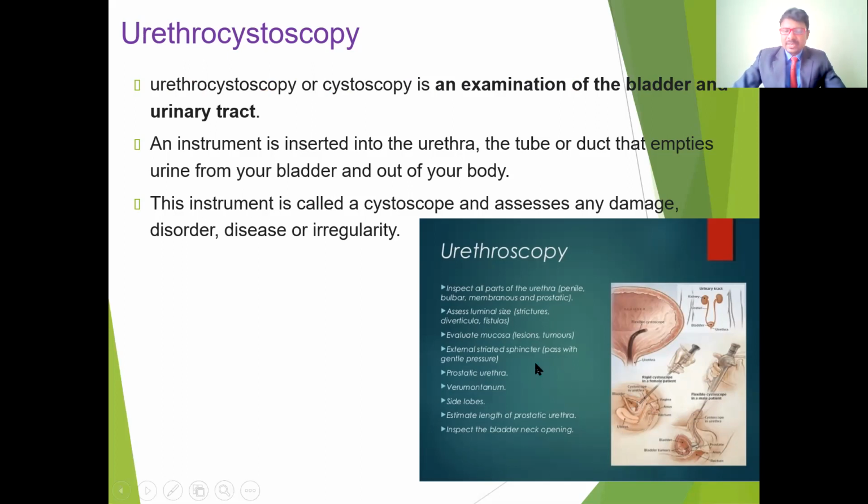If there is any abnormality, abnormal pressure, or any extra growth, that means any nodules or tumors present inside the prostate and urethra, we can diagnose and identify it with the cystoscope.